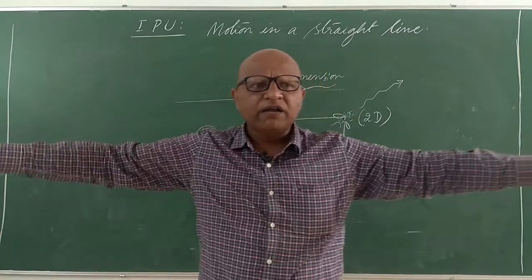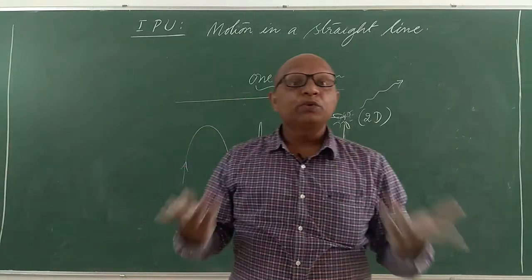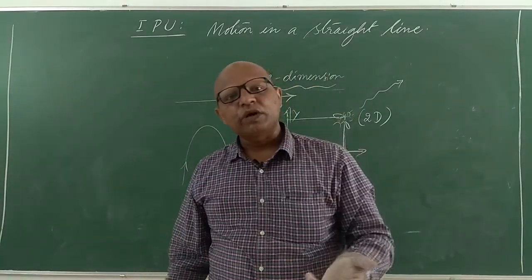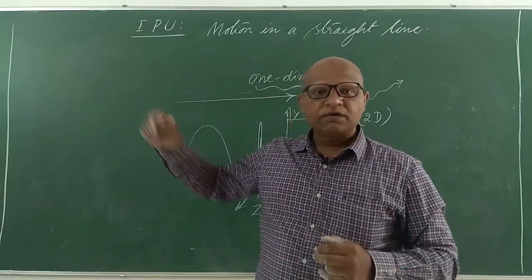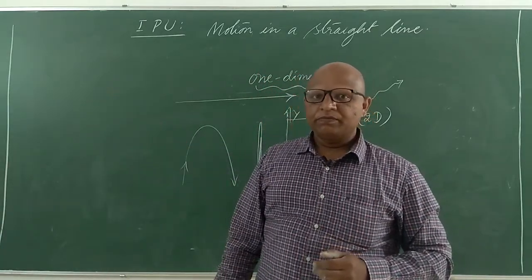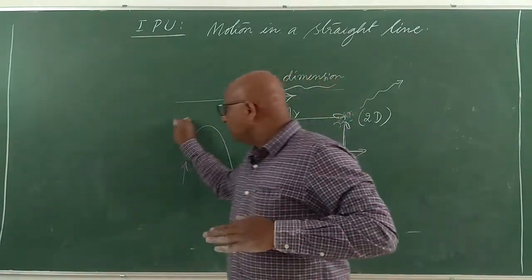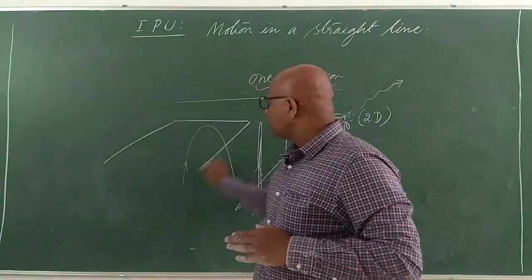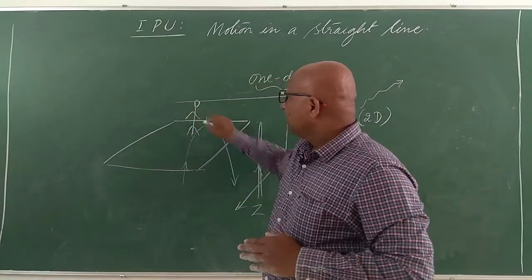When we are walking on a plane surface, see, I am walking on the floor which is flat. I am moving in two dimensions. My motion is two-dimensional. If I jump, then there will be another dimensional aspect for me. This is the floor of a room, and a person is standing there.